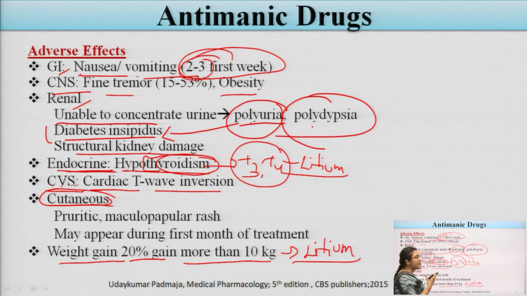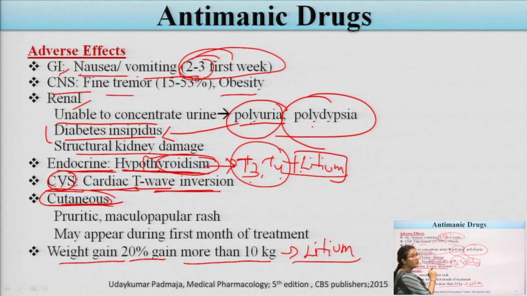There is structural kidney damage due to the overuse of lithium. Now the effect seen in the endocrine system is hypothyroidism. There is a decrease in the production of T3 and T4 due to the use of lithium; it mainly produces hypothyroidism. CVS, the cardiovascular system, means the heart. The effect which can be seen due to the use of lithium in the heart is cardiac T wave inversion.